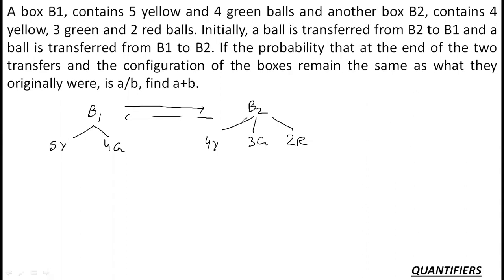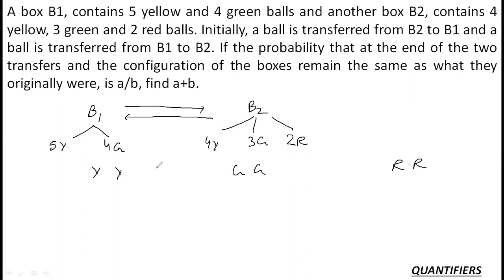Now think, you are sending a ball from B2 to B1. What are the possibilities? That you are either sending a yellow ball or a green ball or a red ball. And what is the second case? You are fetching back again a yellow ball, again a green ball, and again a red ball. So basically, there are three possibilities.